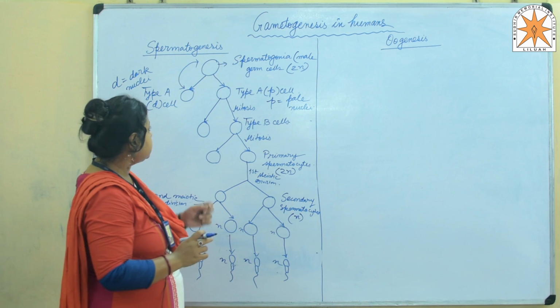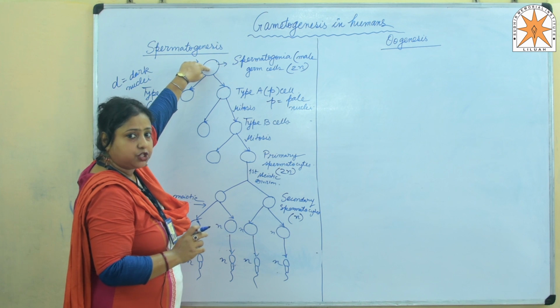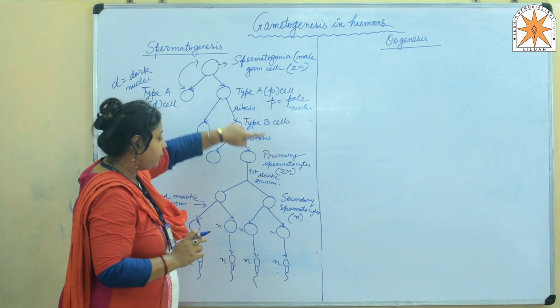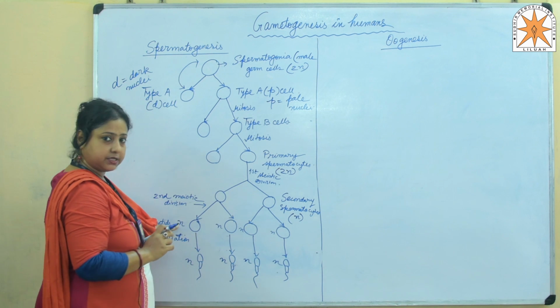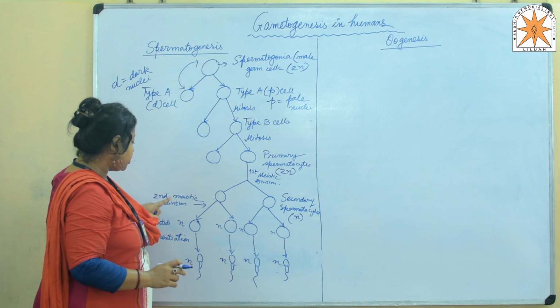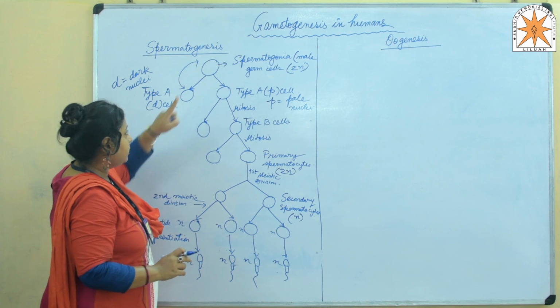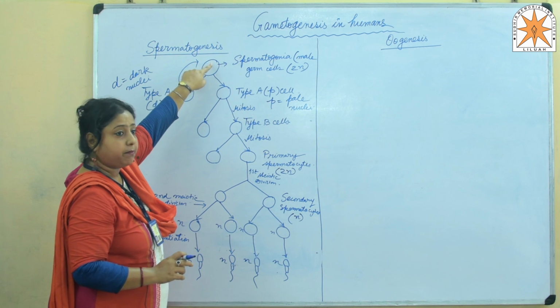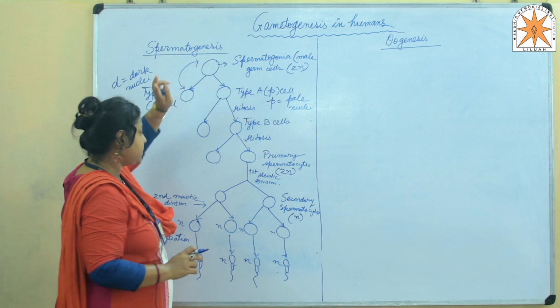Spermatocytogenesis is the process from the spermatogonia, that is the male germ cells, to the production of the haploid spermatids. That means the process of formation of haploid spermatids from the diploid spermatogonia male germ cells is termed spermatocytogenesis.